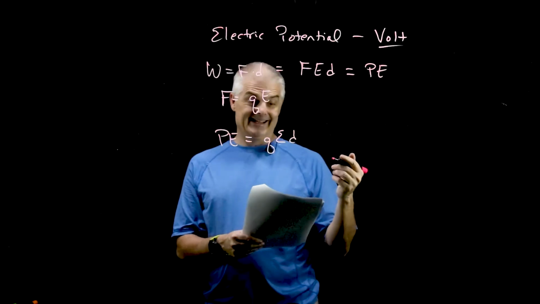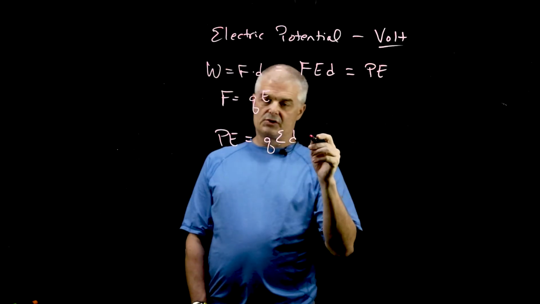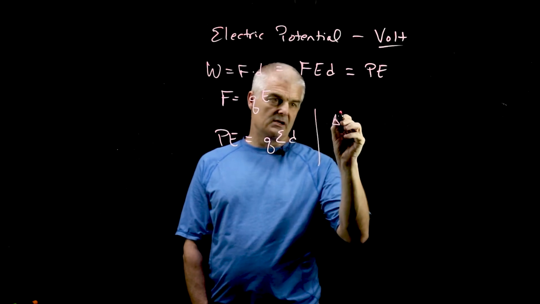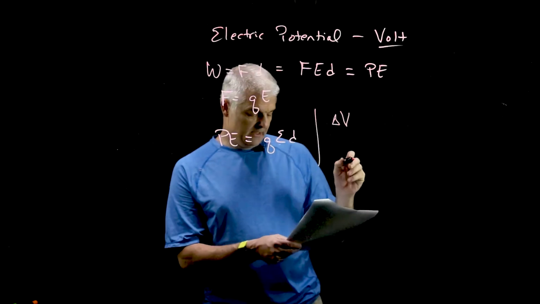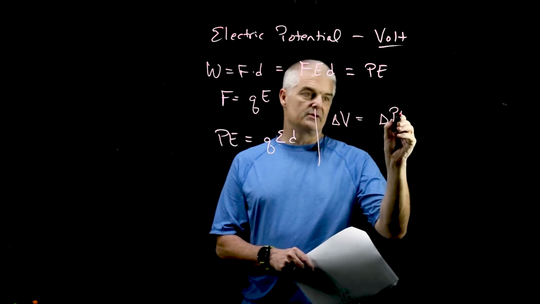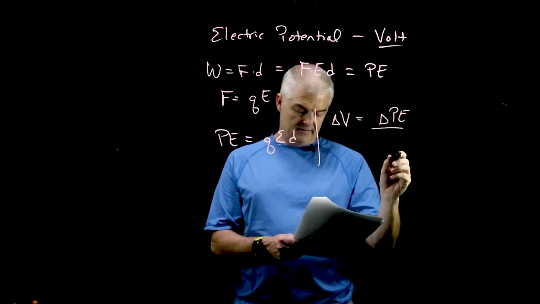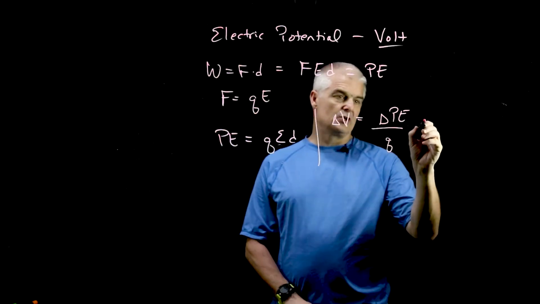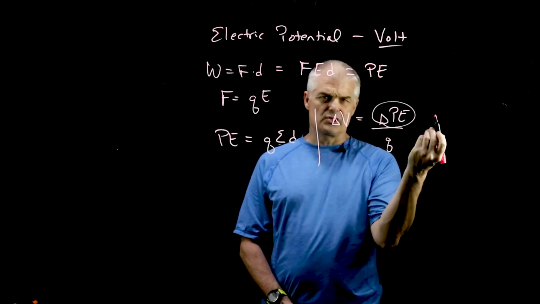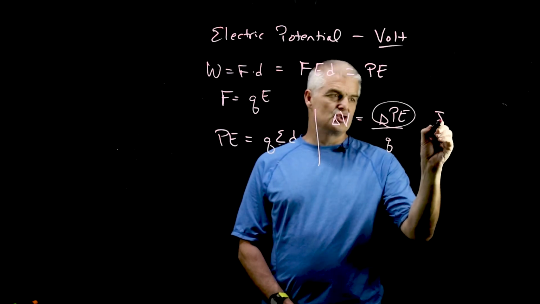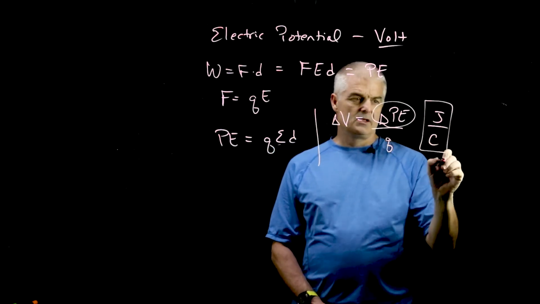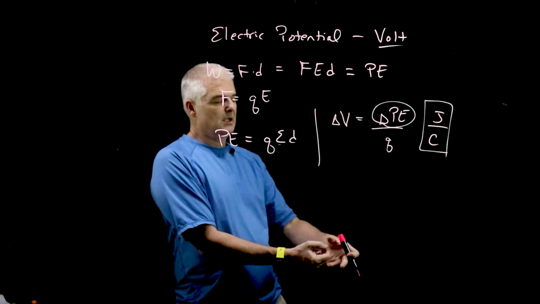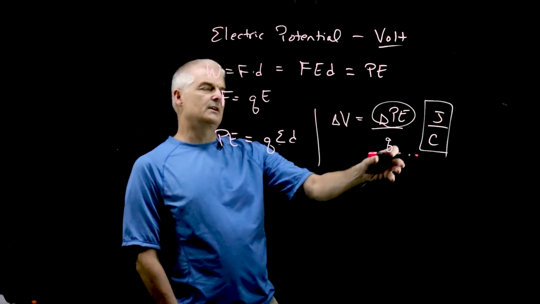Or another way to say this, which leads us to probably the most important definition of our conversation, is that the volt, or the change in V, now we're going to use the term V for volt, is equal to the change in potential energy divided by the charge. And the units on this are joules, potential energy. Remember, potential energy is energy. That's a joule per coulomb. So if I've got a coulomb of electrons, remember, coulombs are the charges of electrons, this is the energy per coulomb of electrons.